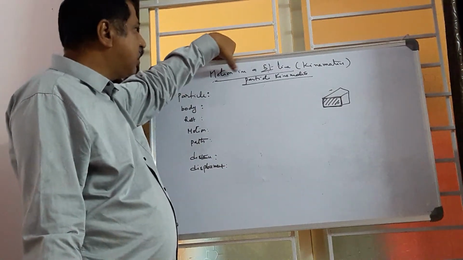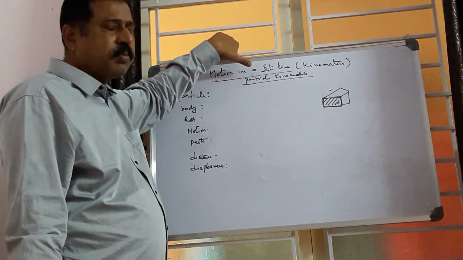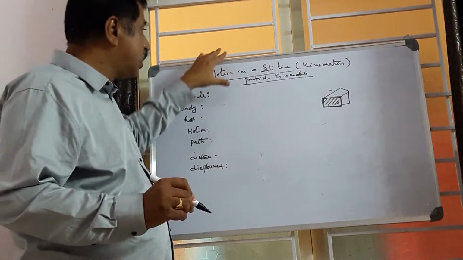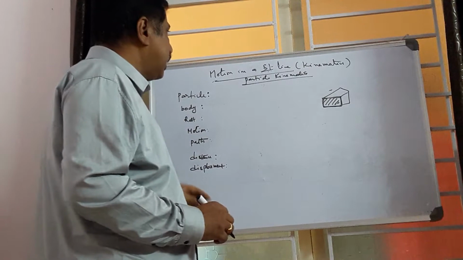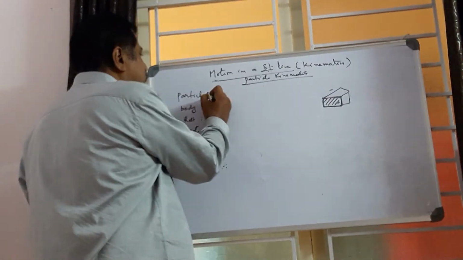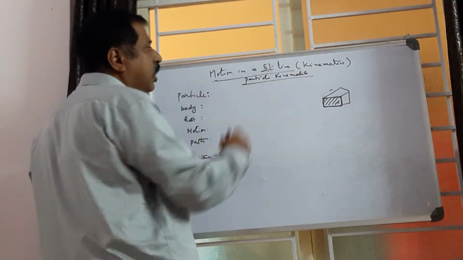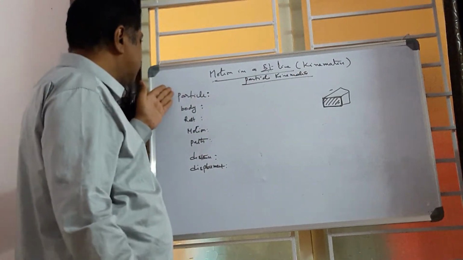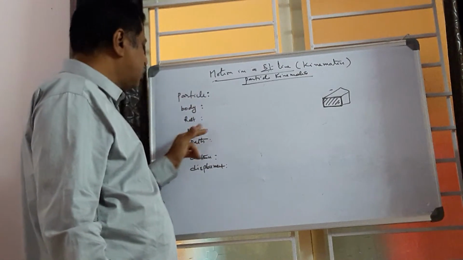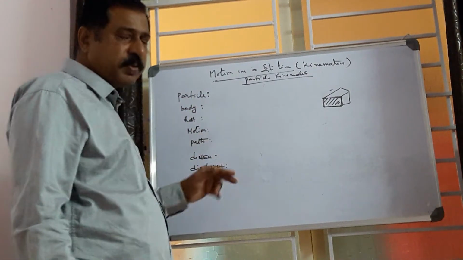Motion in a straight line. Particle kinematics, the motion of a particle in a straight line. We want to discuss this chapter on kinematics. Before going to kinematics, we must know some basic terms: particle, body, rest, motion, path, distance and displacement.